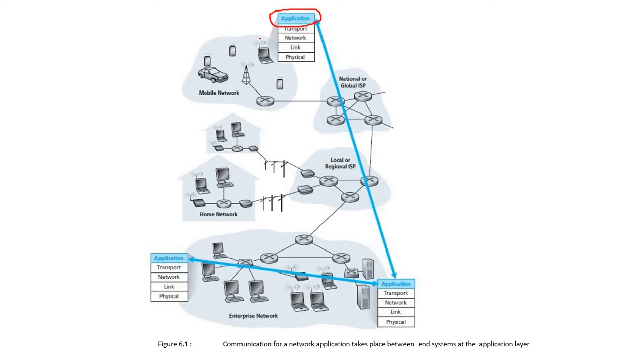It is our user, or we can say our end system. So whenever any user or any end system communicates with the network, that is our entire network. Get it? So any user who wants to communicate with the network communicates through the application layer.